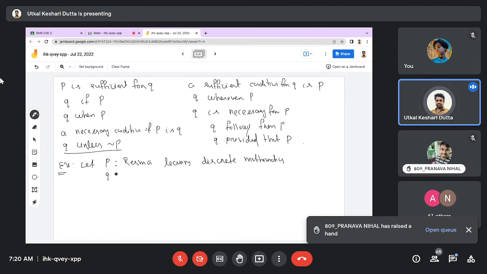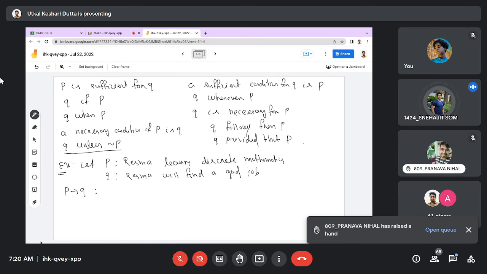And let Q be the proposition: Reshma will find a good job. Then what will be P conditional Q? If Reshma learns discrete mathematics, she will find a good job.